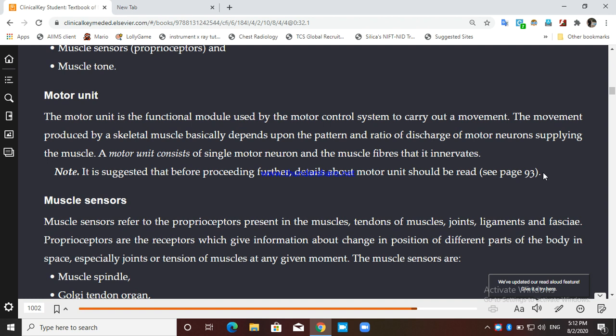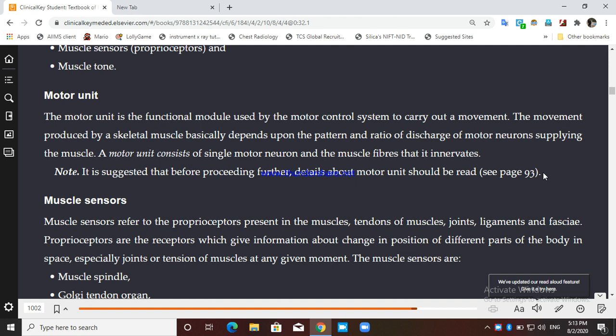So here a single motor neuron will supply approximately 3 to 6 muscle fibers only. Whereas a muscle that maintains posture, like back muscles, like gastrocnemius muscle, will have an innervation ratio or size of the motor unit as large as 2000 muscle fibers per motor unit.